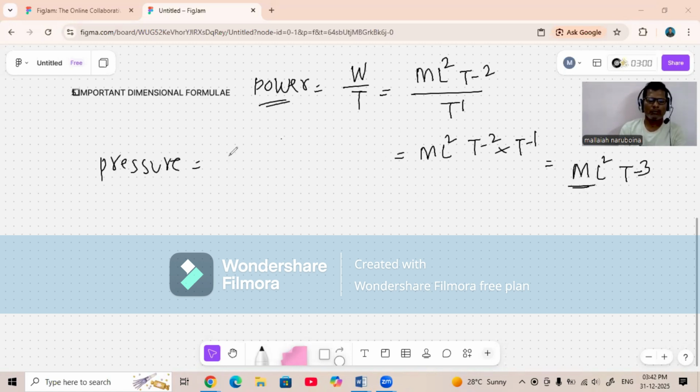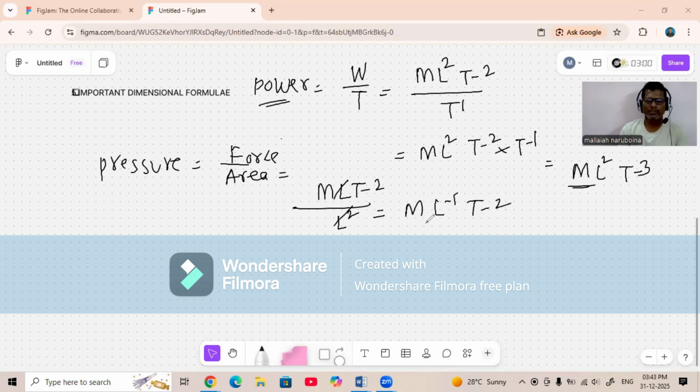Next, pressure. Pressure is force per unit area, that is the basic definition. So force we write as M L T power minus 2, this is the dimensional formula for force. Divided by area, which means length into breadth, that is L into L, that is L square. So M, here one L gets cancelled, and one L is left in the denominator. So M L power minus 1 T power minus 2. This is for pressure.